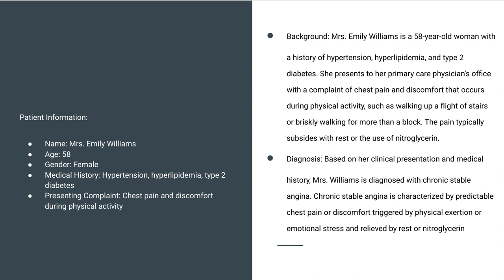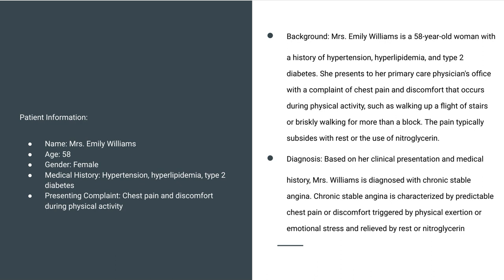Mrs. Emily Williams, 58, female. Medical history is hypertension, hyperlipidemia, and this time I have put type 2 diabetes mellitus. Patient complains of chest pain and discomfort during physical activity, such as walking up a flight of stairs or briskly walking for more than a block.